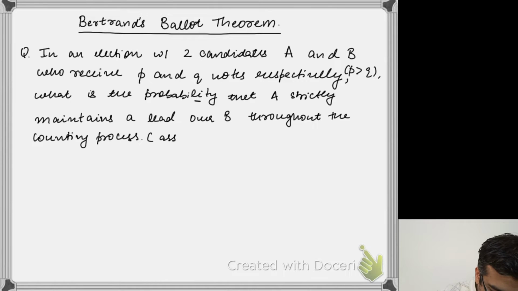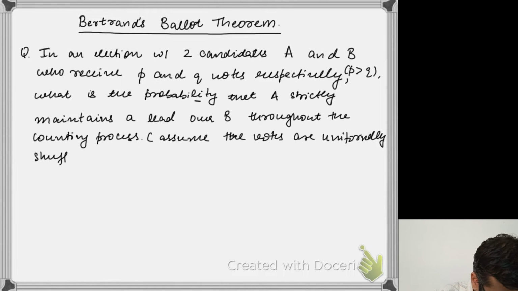So here we are assuming that the votes are uniformly shuffled. So before we begin the counting process, we have uniformly shuffled all the votes, and then we begin the counting process. Here we are looking at computing the probability that A strictly maintains a lead over B. What do we mean by strictly maintaining a lead? What we mean is that at any stage during the counting process, the number of votes received for A is strictly higher than the number of votes for B.